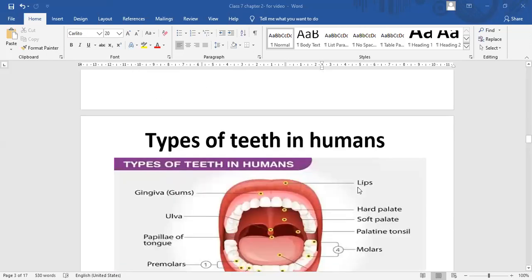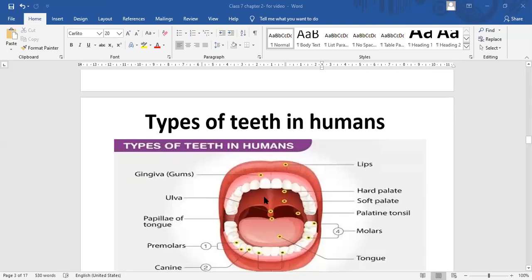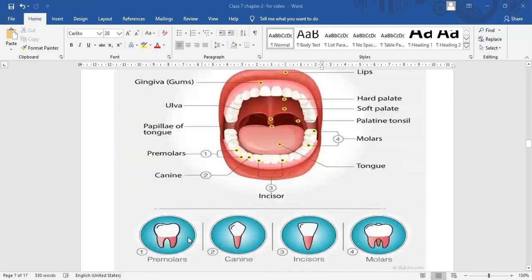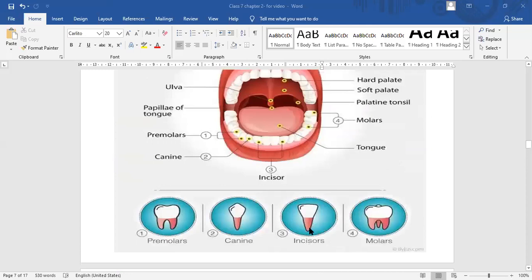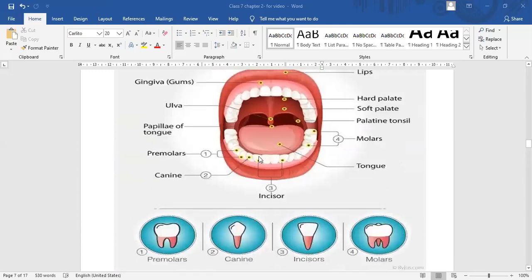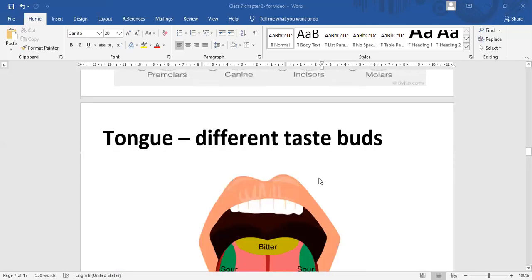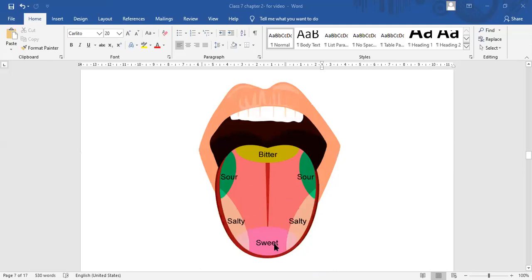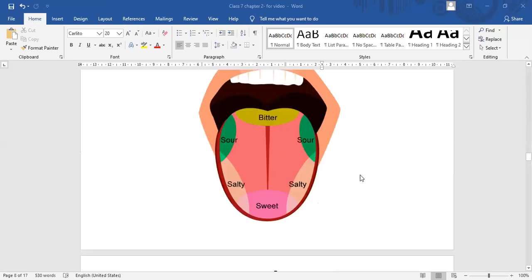So, types of teeth in humans: we have 4 types of teeth: premolars, canine, incisor, and molars. Just you can see the position also. This is the incisor, canine, premolars, and molars. Tongue has different taste buds. You can see the position of the taste buds: sweet, salty, sour, and bitter.